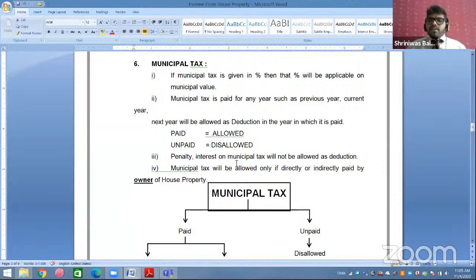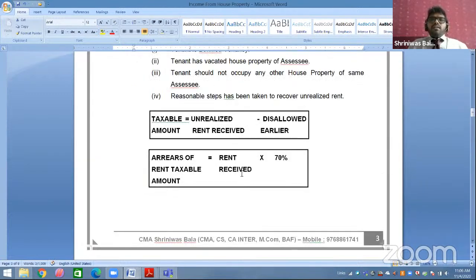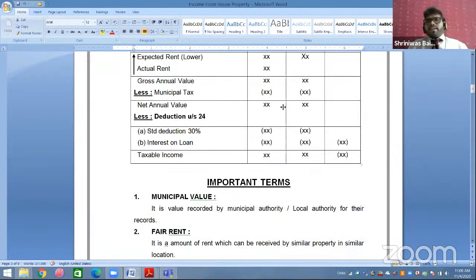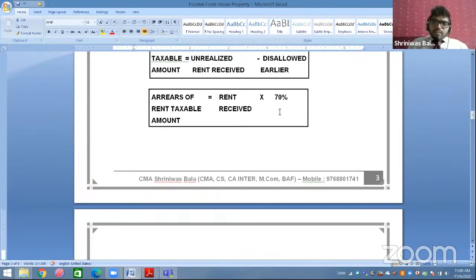The next provision is related to municipal tax. What do you mean by municipal tax? This is some amount of tax which is paid to the municipal authority, that is, the local authority, which is also termed as a government authority. I have already paid some amount of tax to the government, so why pay tax again on that amount? So the income tax provision says whatever municipal tax you have paid, you have to deduct it. We deduct the municipal tax part here.